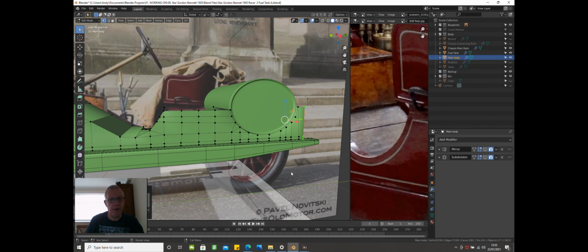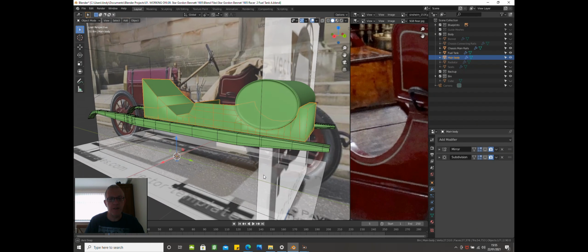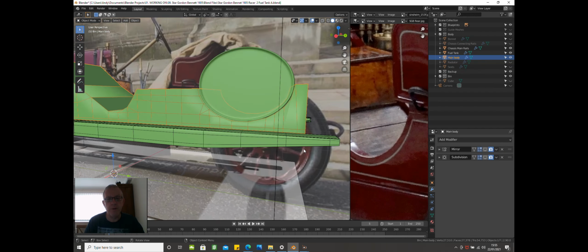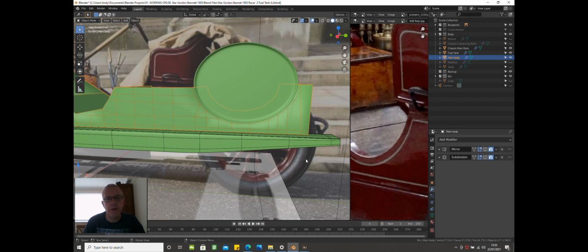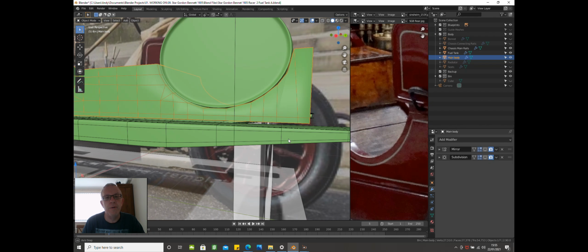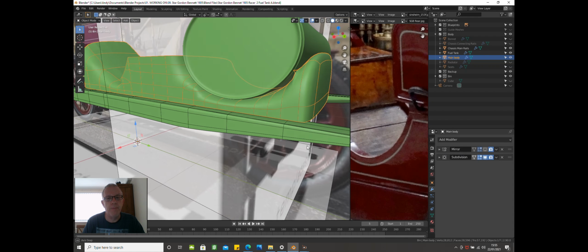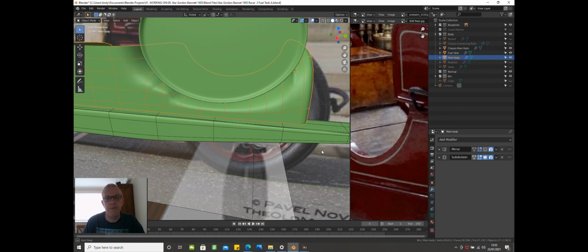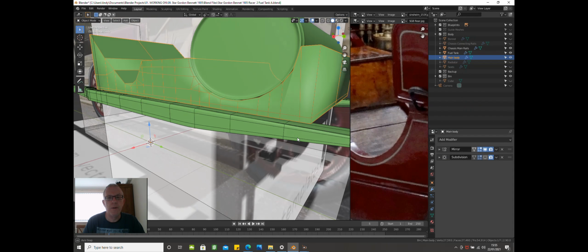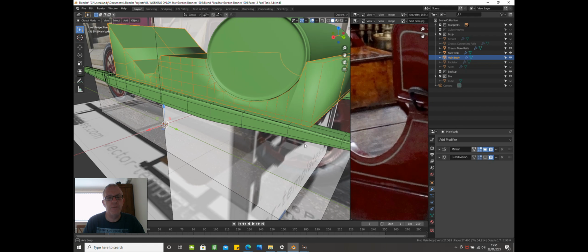Go into object mode, see how it sits. That's sitting quite nice. We can tidy it up as we go. It's not too bad actually. Put the subsurf on. Well, we're going to have that because we've got no loop cuts in to define the side. So we'll need some loop cuts in.